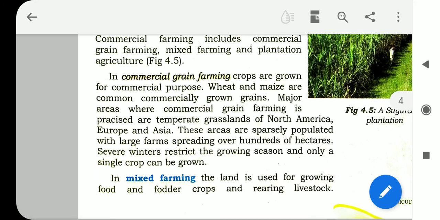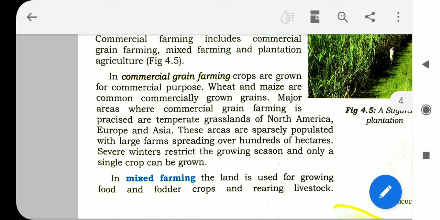In commercial grain farming, crops are grown for commercial purposes. Wheat and maize are common commercially grown grains. Major areas where commercial grain farming is practiced are temperate grasslands of North America, Europe, and Asia. Temperate grasslands means where the temperature is not so hot or not so cold.